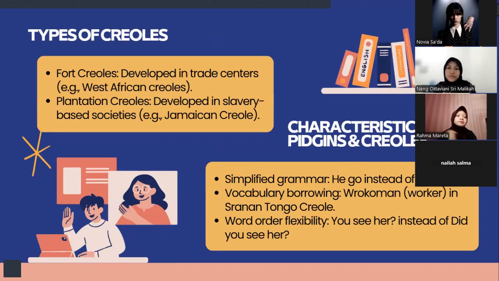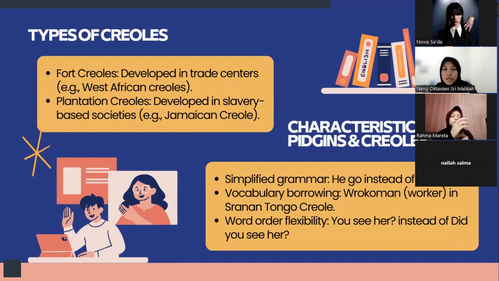Creoles are often classified based on their origins. First, Fort Creoles developed in trading centers where English was used as a common language for communication. These Creoles often retain influences from local languages. And plantation Creoles, on the other hand, developed in colonial plantations where slaves from different backgrounds had to communicate with each other. These creoles evolved more quickly because they were used daily within the community as a primary language.